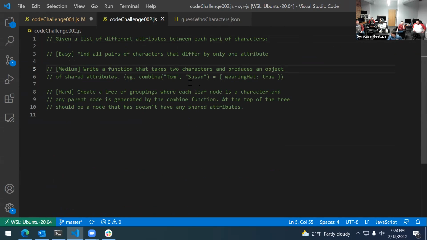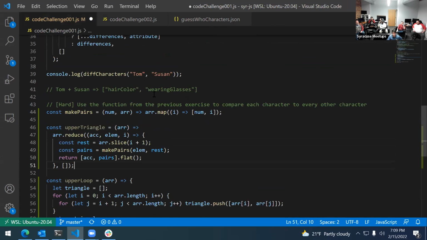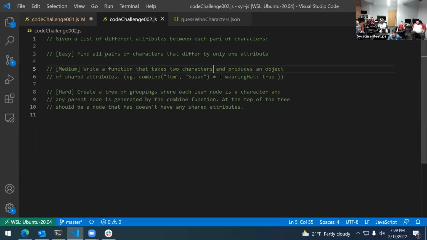This is almost the opposite of the medium of the previous one, where previously it was asking for the diff of the two of them. This is now asking for an object that is the combination of the two of them. Does that make sense? And then the hard one is basically do all the rest of the stuff. Create a tree of groupings where each leaf node is a character and any parent node is generated by the combined.